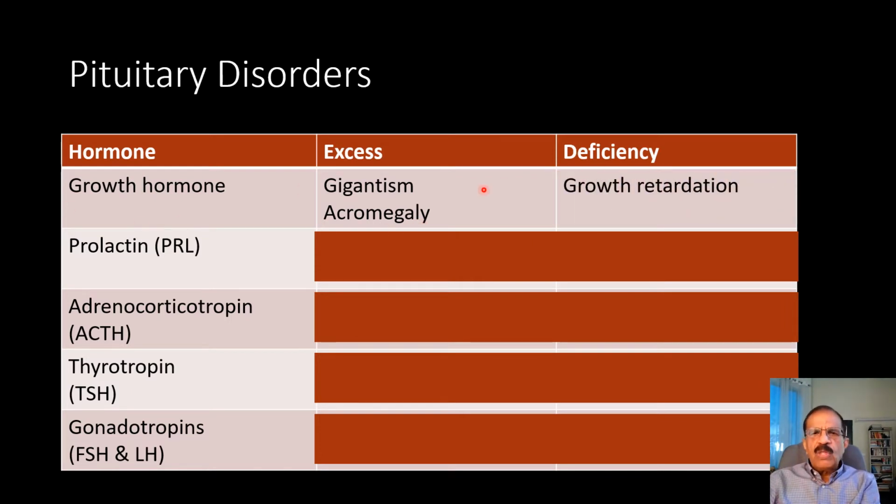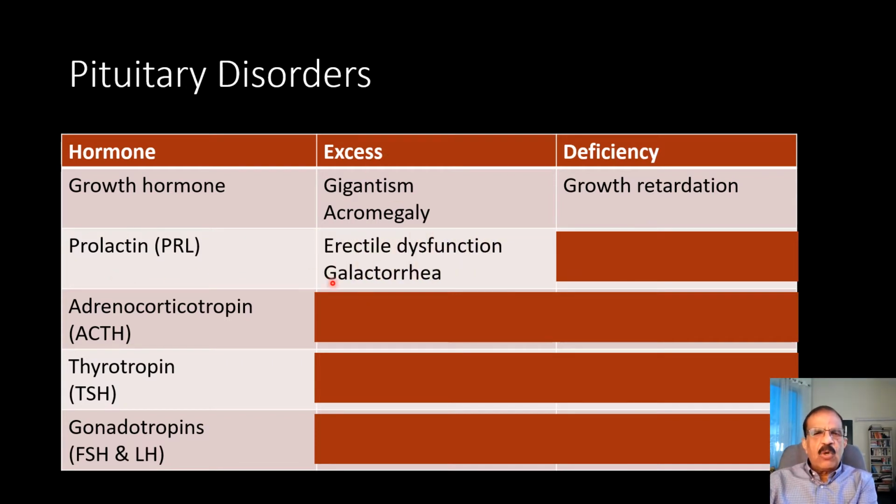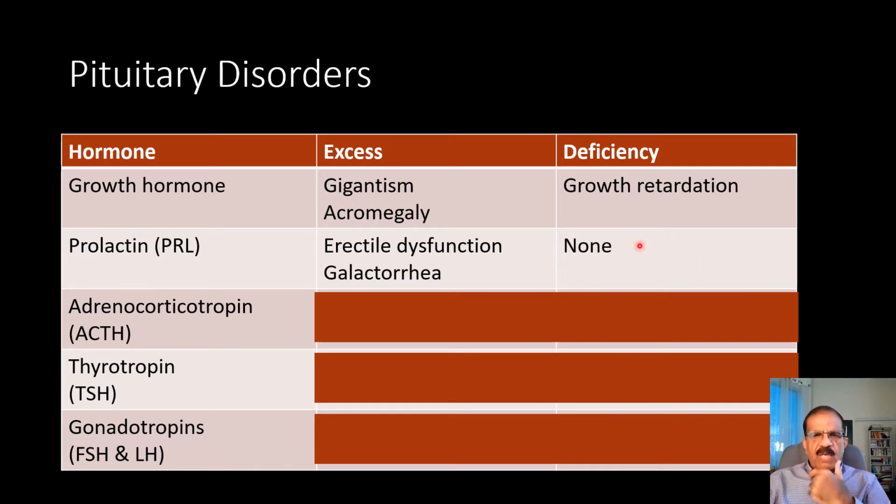Deficiency of growth hormone, if it is congenital, would result in growth retardation. But if somebody has already achieved his adult life and then the pituitary is damaged, then there will be deficiency of multiple hormones, called hypopituitarism. Now, prolactin hormone, if it is in excess, causes erectile dysfunction in men and galactorrhea in women. And if it is deficient, then probably not much, no big deal. If prolactin is deficient, at least I'm not aware of any disease caused by deficiency of prolactin.